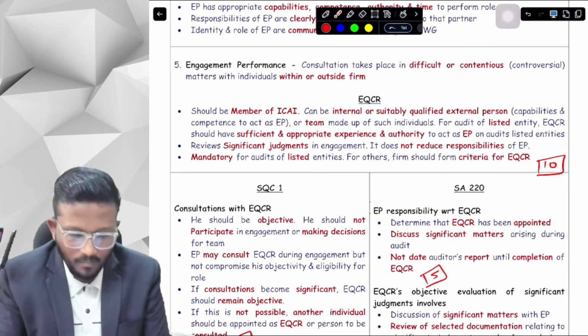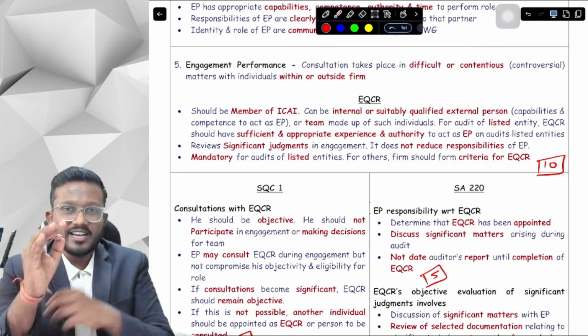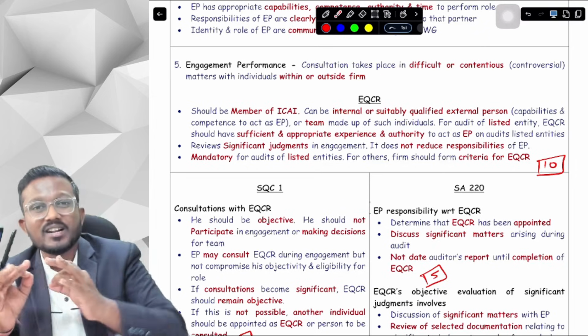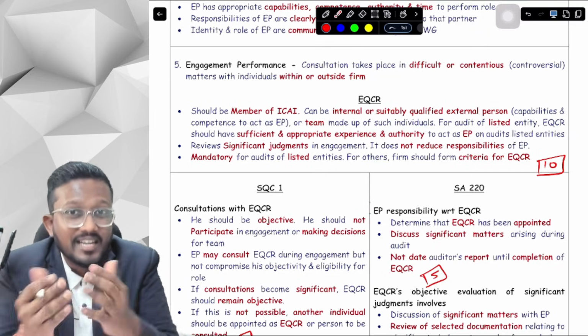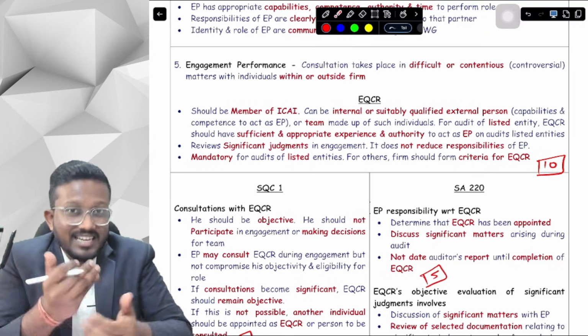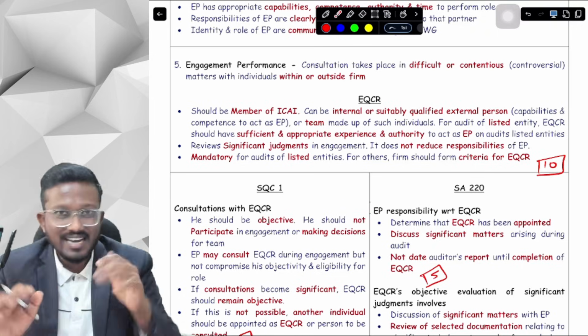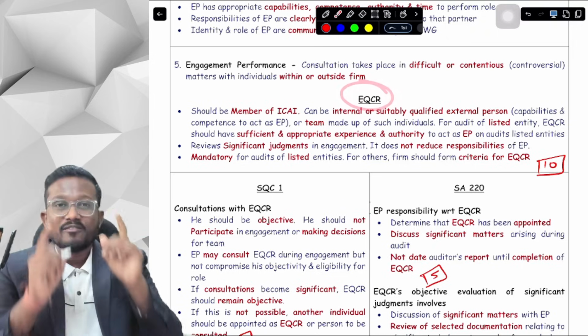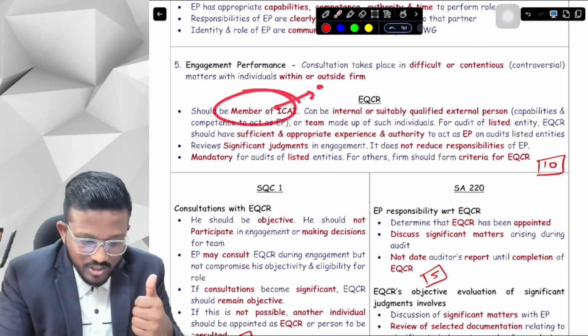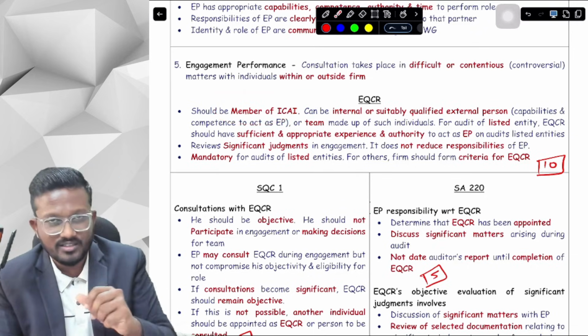Okay? Yes sir. Next we talk about EQCR, engagement quality control review. We are doing engagement quality control review, and the one who does the EQCR is known as the engagement quality control reviewer. First of all, the EQCR should be a member of ICAI, which means he should be a CA.